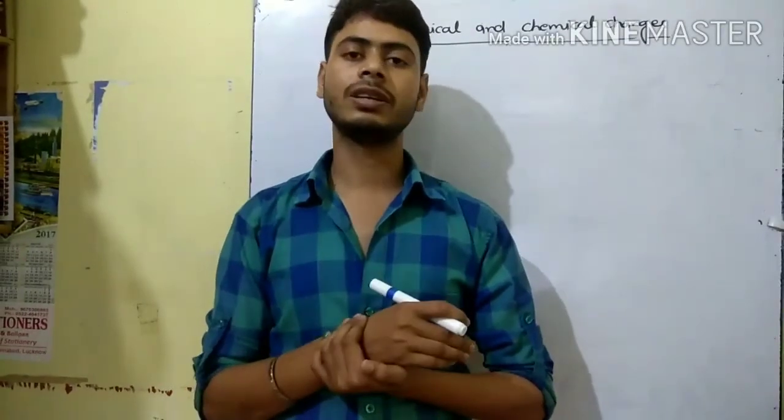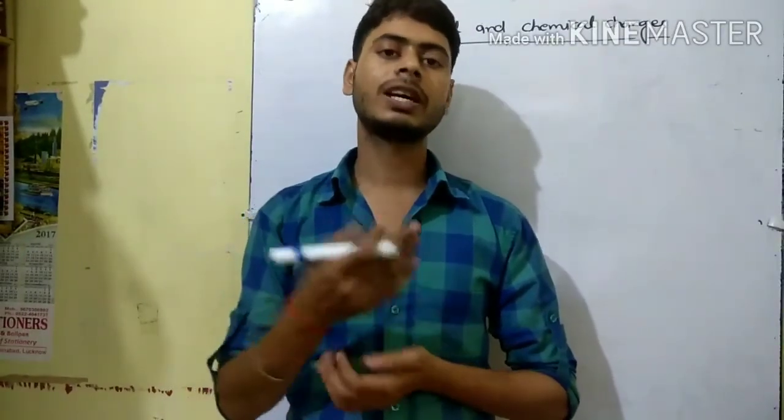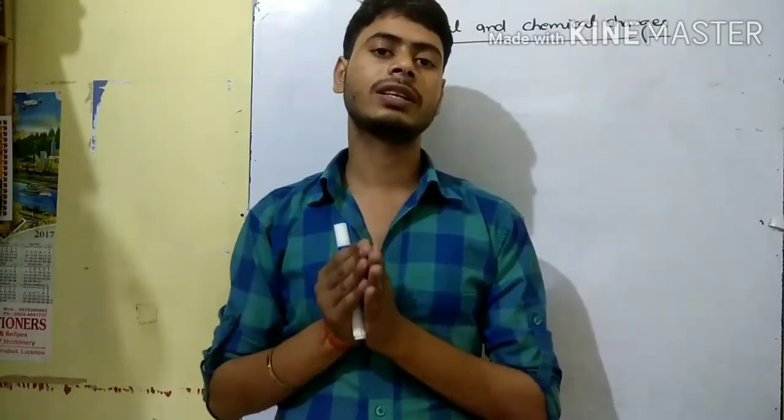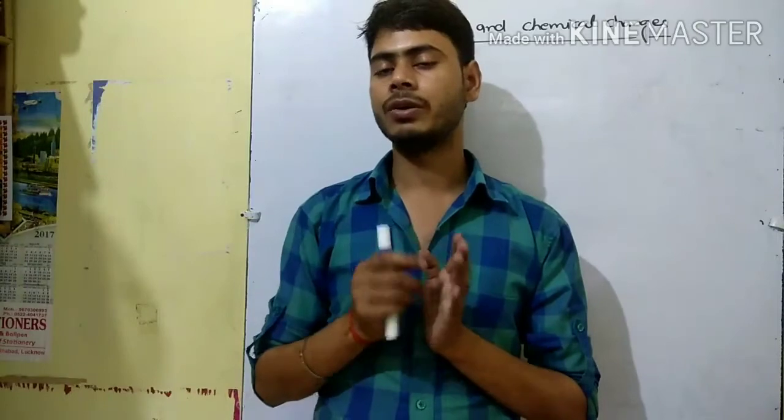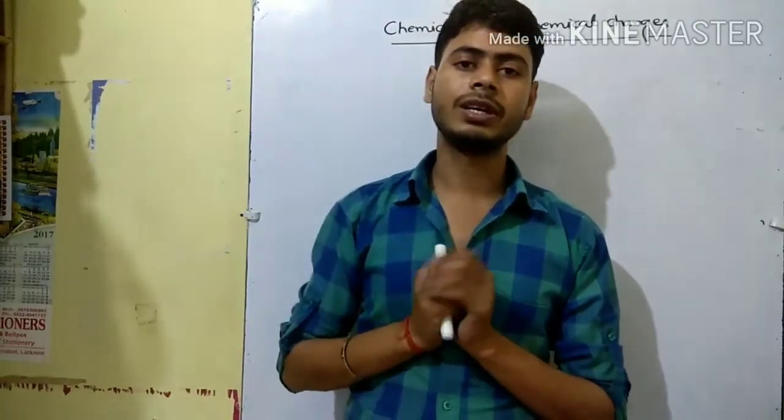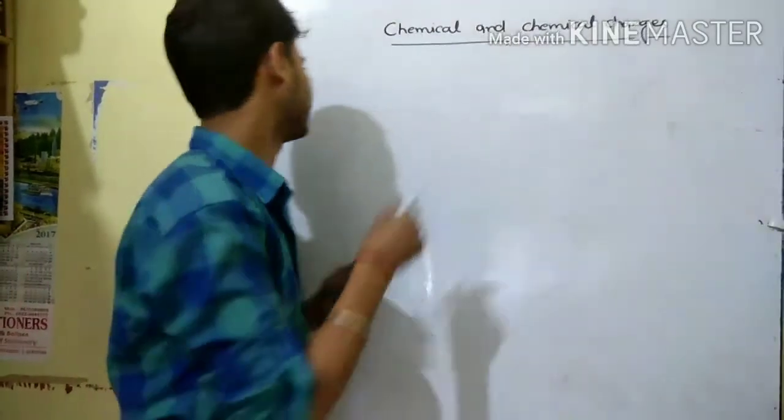Once again, the definition of a chemical reaction: a chemical change in which one or more than one new substance is formed. We write the definition here.